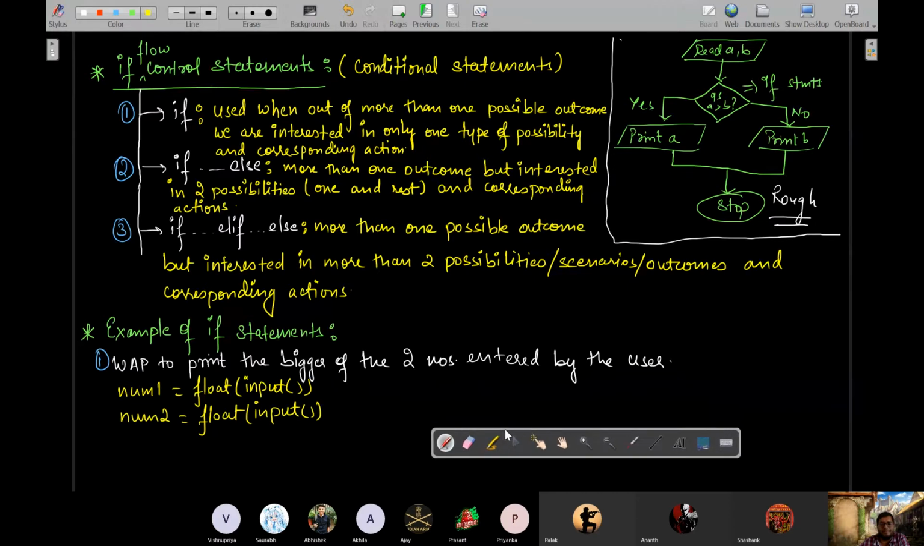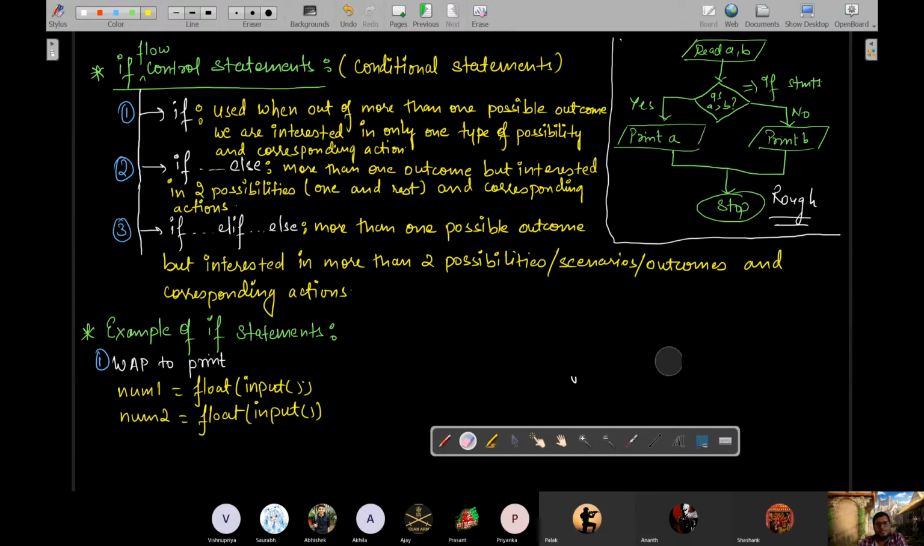Or rather, I'll modify the program a bit. Write a program to accept two numbers from the user and print the first number if it is bigger.